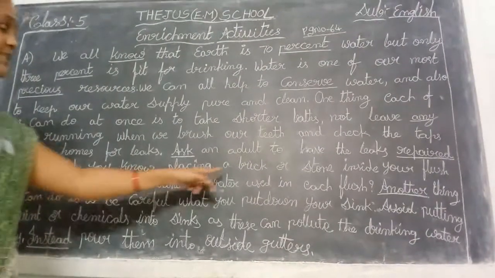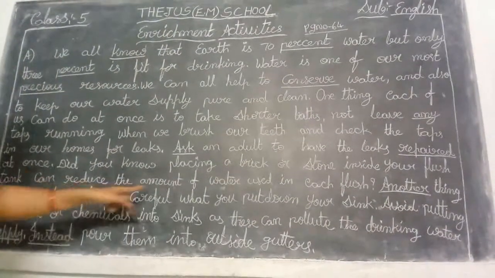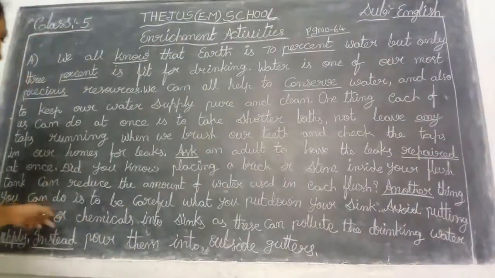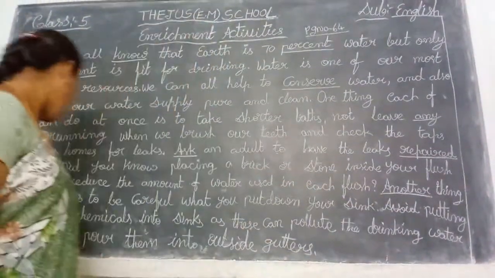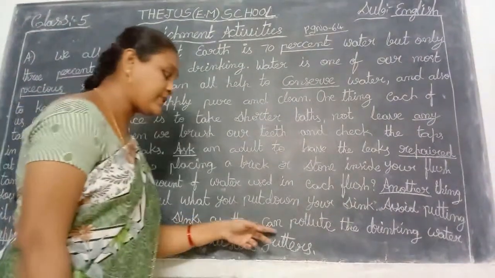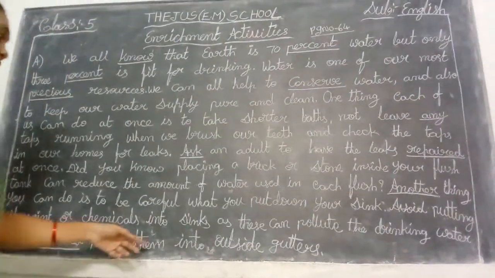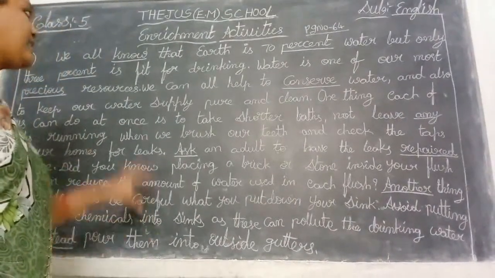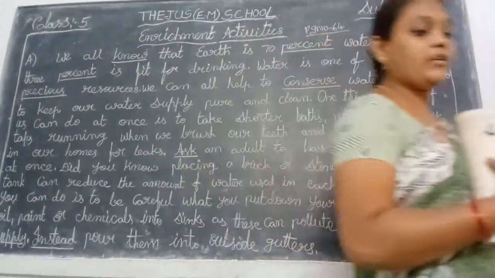Did you know placing a brick or stone inside your flush tank can reduce the amount of water used in each flush? Another thing you can do is to be careful what you put down your sink. Avoid putting oil, paint or chemicals into sinks as these can pollute the drinking water supply. Instead, pour them into outside gutters. Now take your notebooks and write this paragraph without mistakes and with neat handwriting.